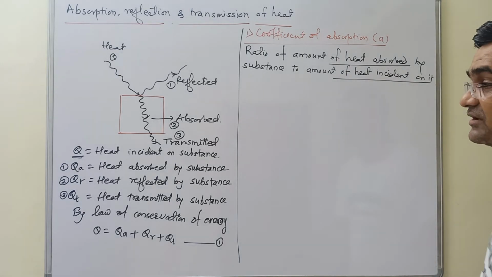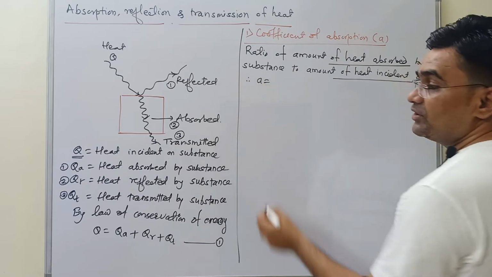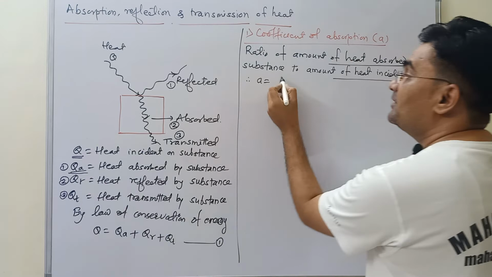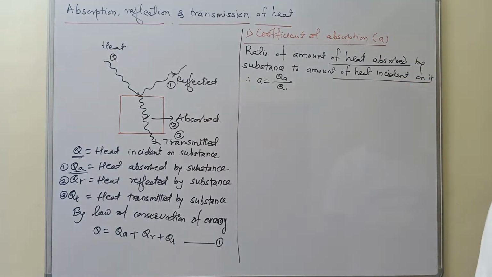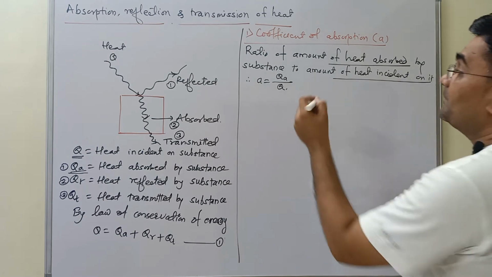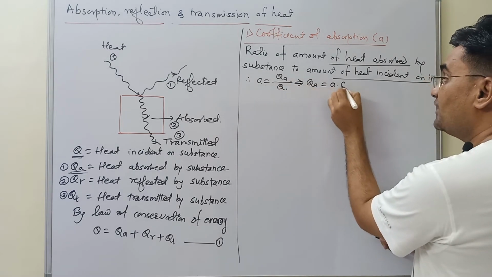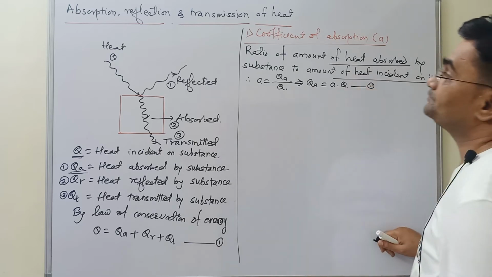Coefficient of absorption. Using this I can write the formula for a equal to the amount of heat absorbed, which we have taken as QA, so it will be QA upon Q. This one is the first term. From this we can get the formula for QA: QA equals small a into Q. So it is equation number 2.